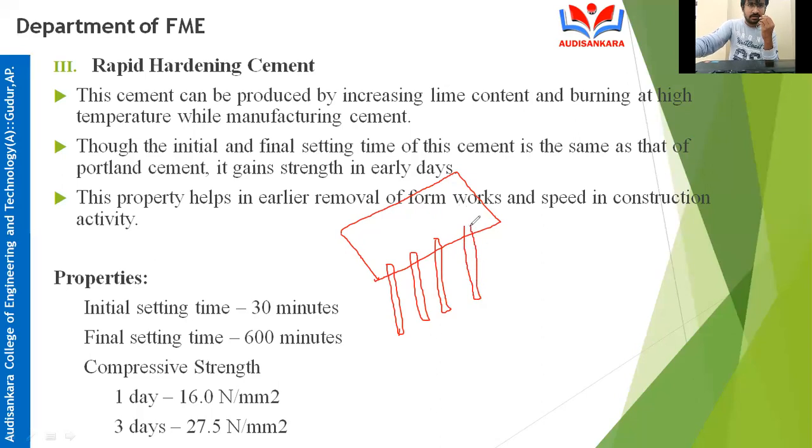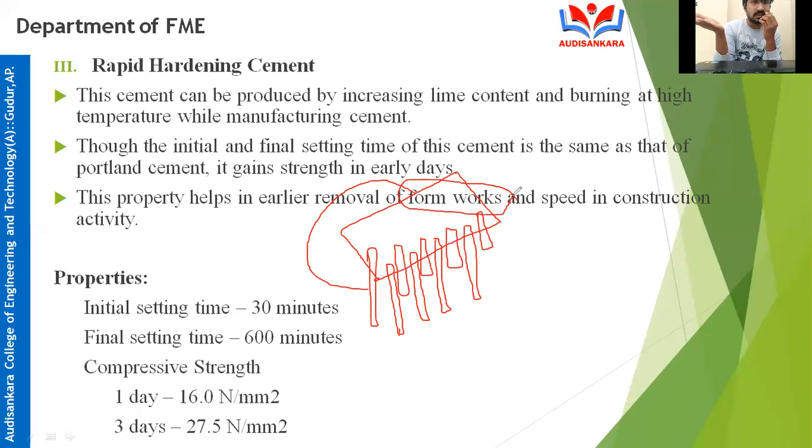Have you observed? If you have, just see. They keep these poles to support the slab, right? These poles and structures are called formwork. To support the slab, poles are fixed under the slab, and that is known as formwork.